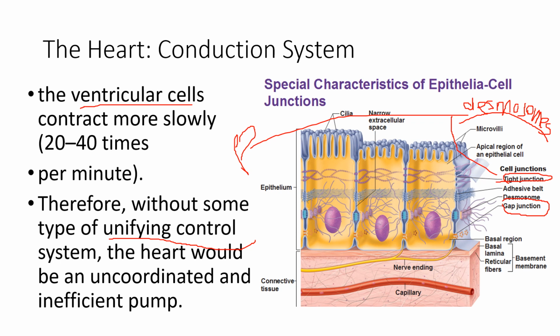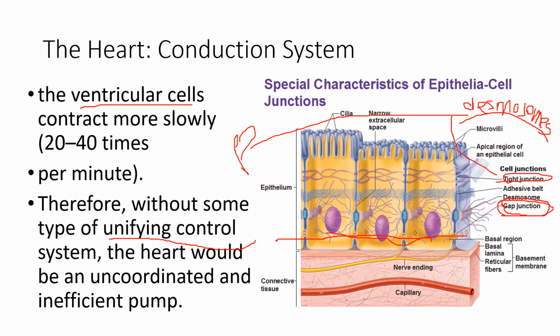This gap junction is very important in order that the cells can communicate to each other, and there will be exchange of ions from cell to cell to create contraction. So nerve impulses from one cell to another are transmitted because of this gap junction.